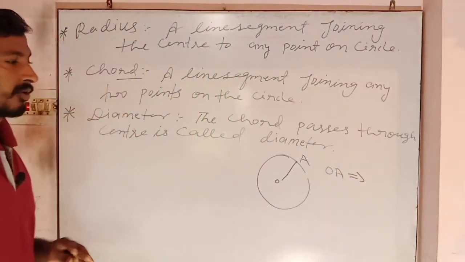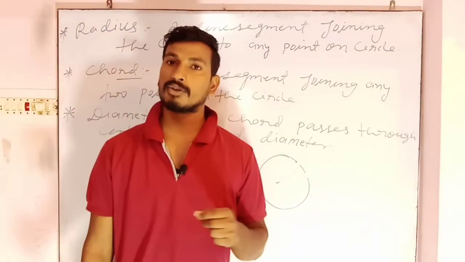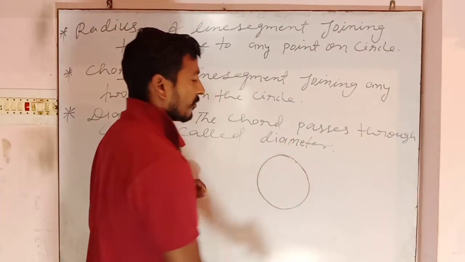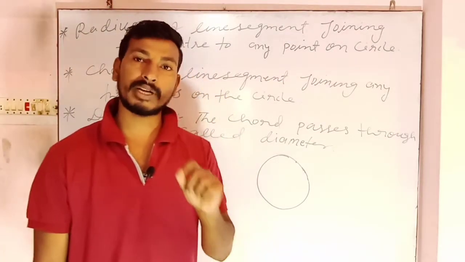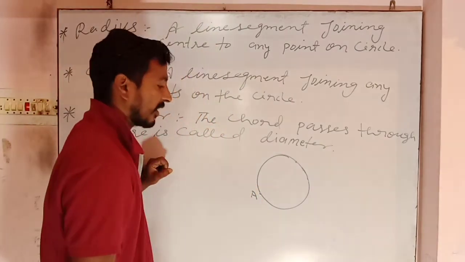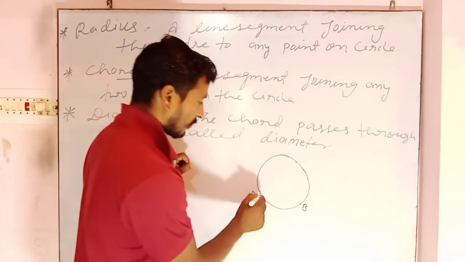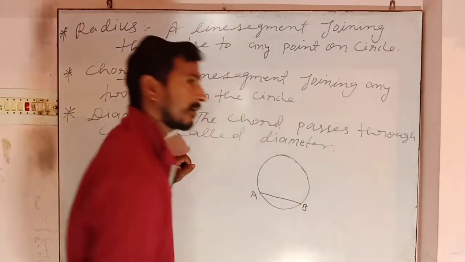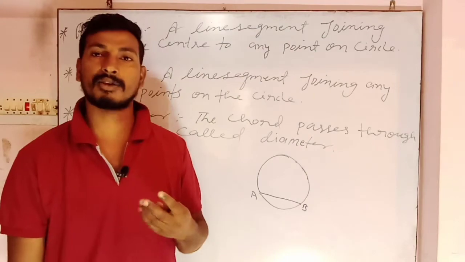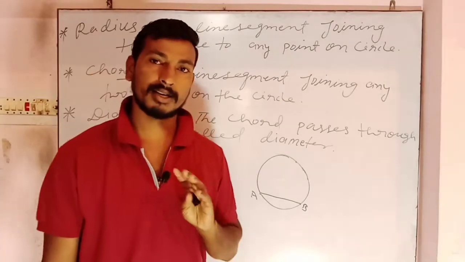Now next one is chord. What is chord? A line segment joining 2 points on circle. Earlier we had taken 1 point on circle. Now we will take any 2 points. Let's suppose this point is A and this one is B. Now we join these 2 points, and the line segment which we get after joining these 2 points is called chord. So a line segment joining any 2 points of the circle is called chord.